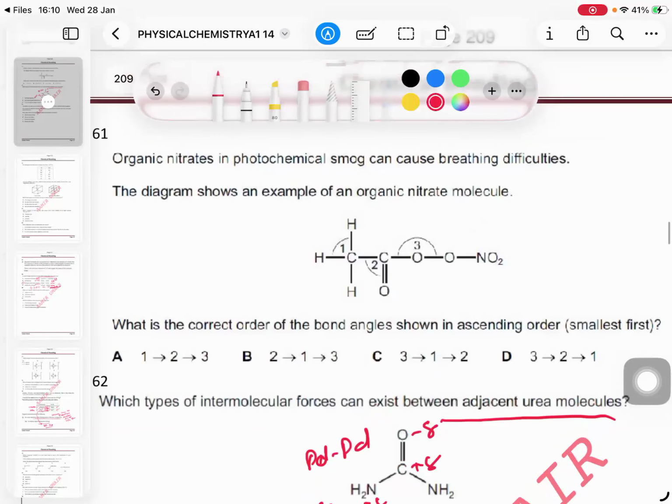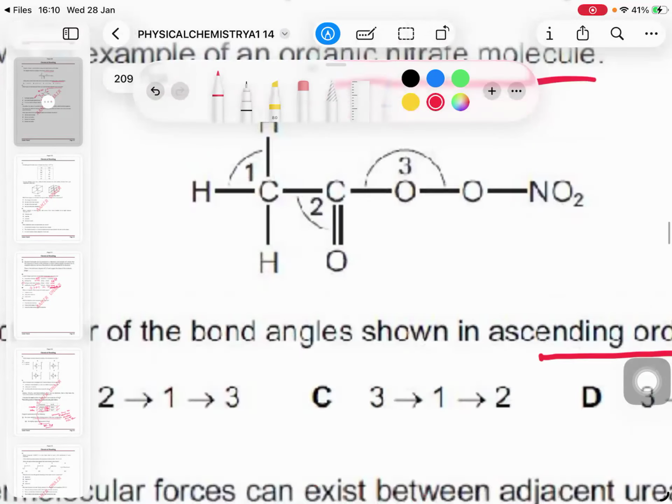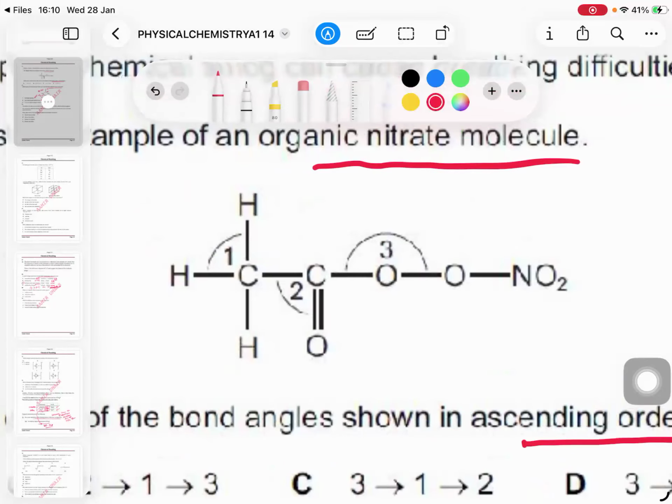Here, the diagram shows an example of an organic nitrate molecule. Which statement is correct for the bond angles shown in ascending order? The smallest first. Let me put the question this way: you have to assign the bond angles. Angle 1, how much is it? 109.5. Why? Because there are 4 bond pairs around the central atom.